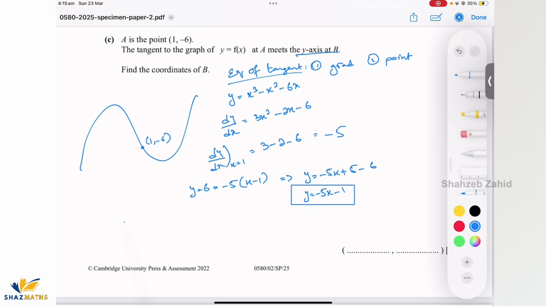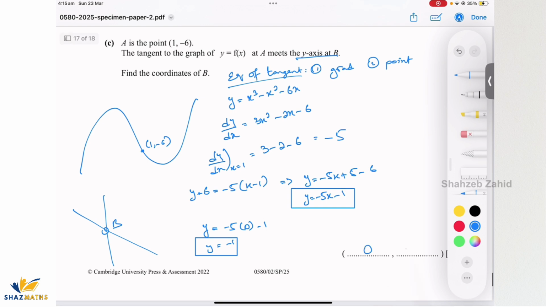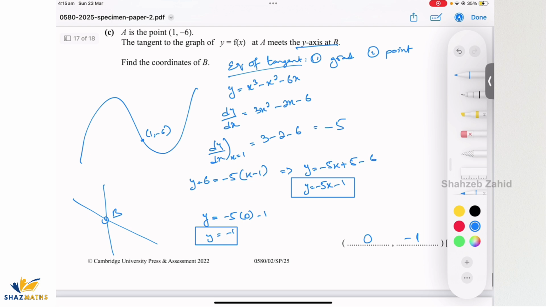So that means the x-coordinate should be 0. For the y-axis, we do know the x-coordinate is 0. So the y-coordinate would be y equals minus 5 times 0 minus 1, which equals minus 1. So the coordinates of B are (0, -1).